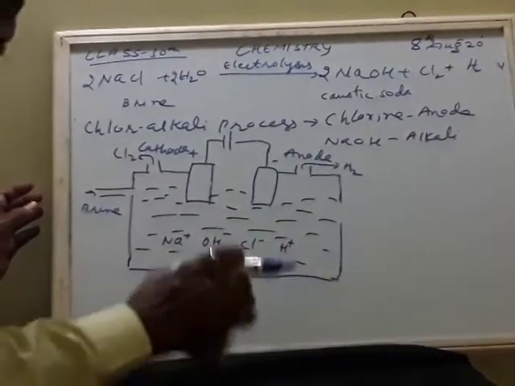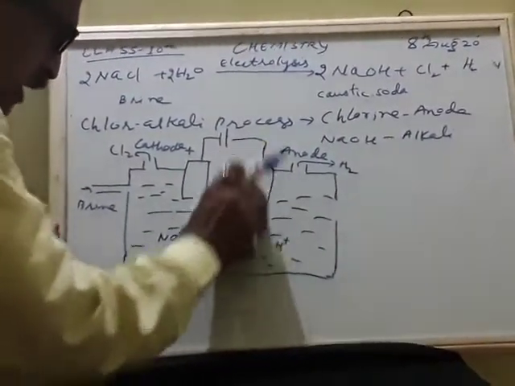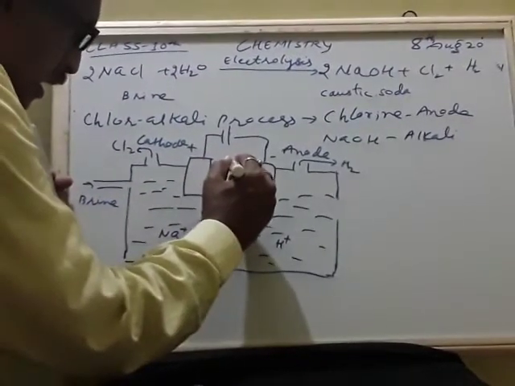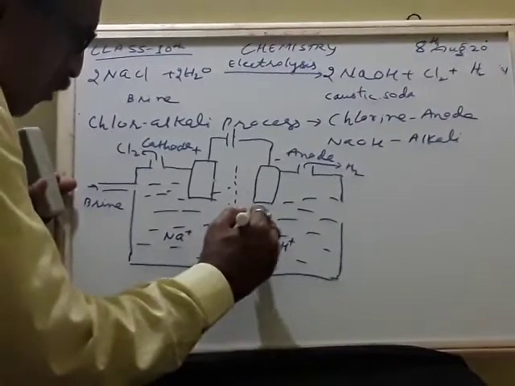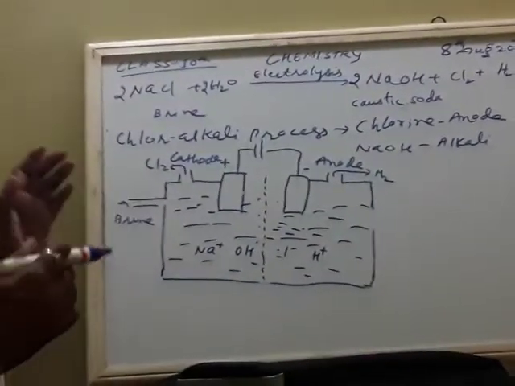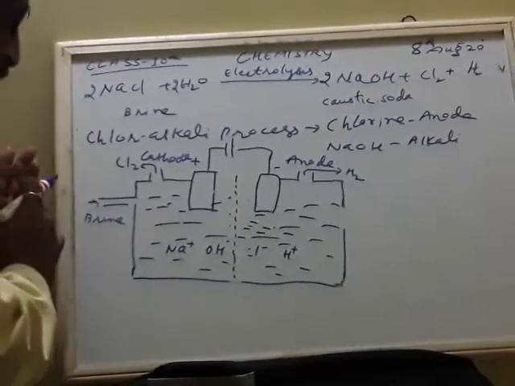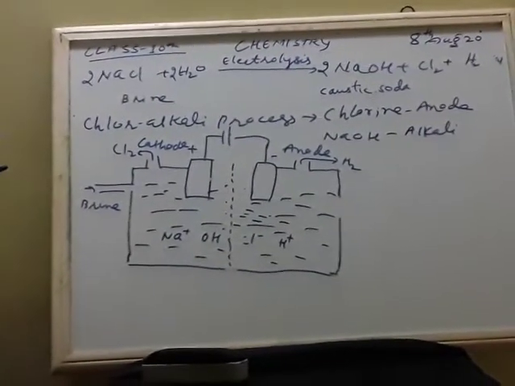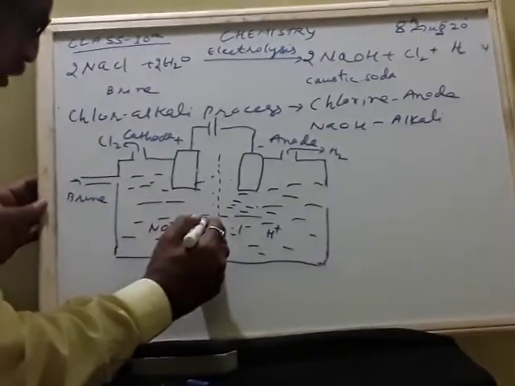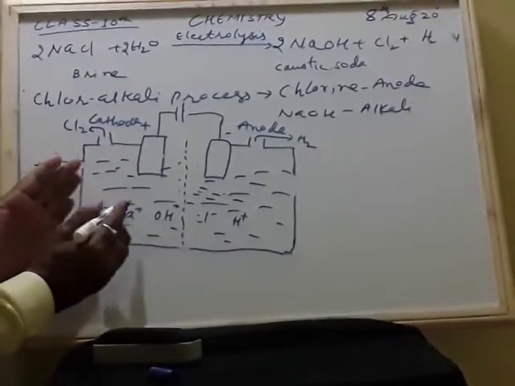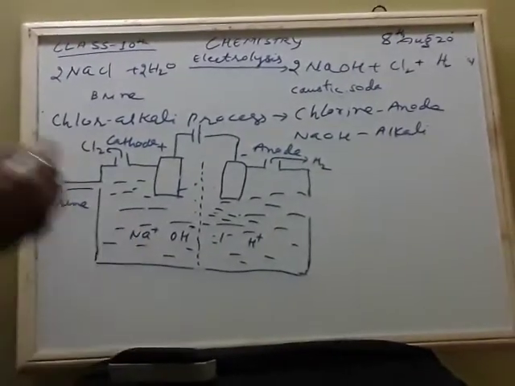See, there is one more important thing here. There is a membrane here. In between these two electrodes there is a membrane. But why a membrane? What is the importance of the membrane? See, all the particles will not move out. The membrane is very thin in size, it has small pores. Only positive elements, positive radicals. Suppose sodium Na is positive.